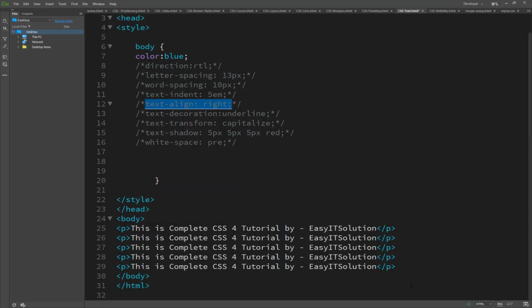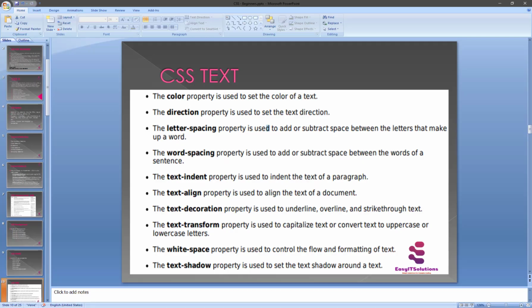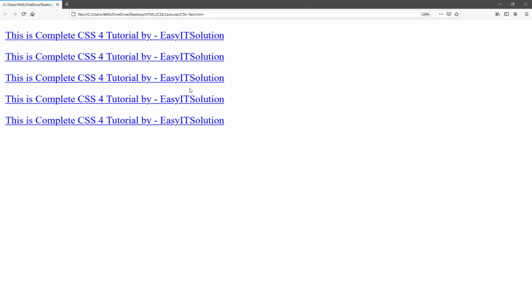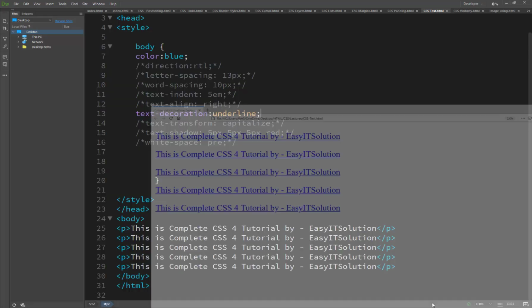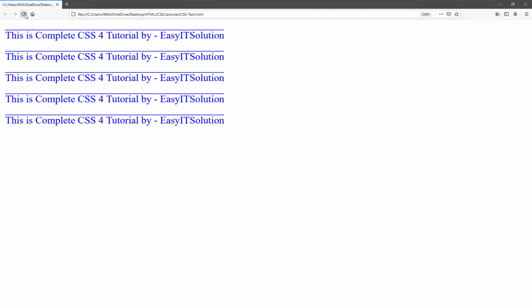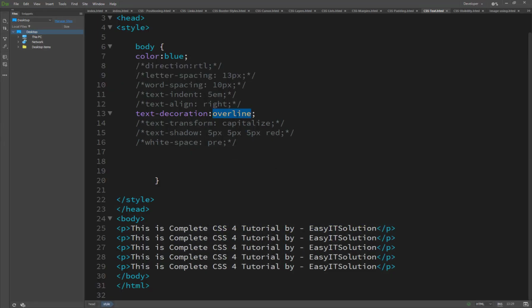And what is the text decoration? The text decoration property is used to underline, overline, or strike through text. So let's take a look. We have set the text decoration to underline, and you will see all the text will be underlined. And if we set another example like overline, you will see the overline on the text. So we set it very easily.